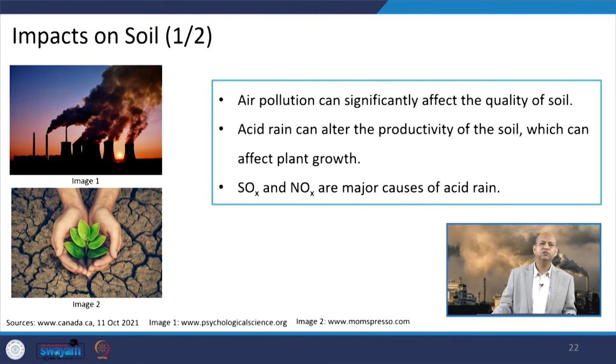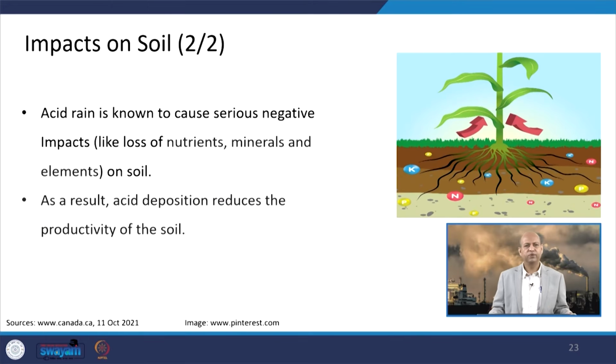Air pollution can also affect the quality of soil because dry deposition and wet deposition occur, and acid rains may occur. The productivity of soil can be affected because this will change the pH level of the soil when a lot of NOx and sulfur dioxide are deposited through acid rain on the soil.